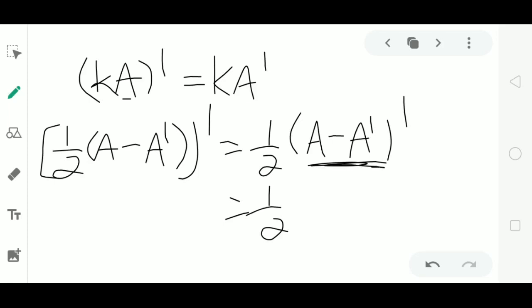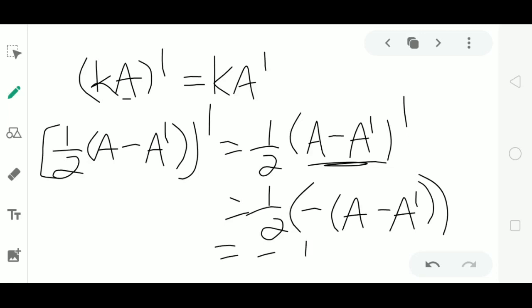Here A minus A dash is skew symmetric, which means its transpose is equal to minus of (A minus A dash) by the definition of skew symmetric, which is equal to minus 1 by 2 (A minus A dash).